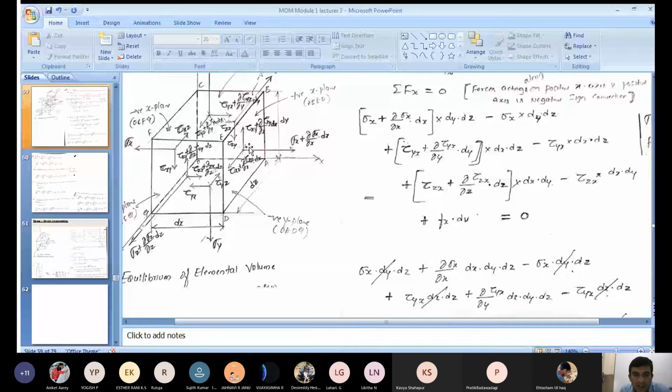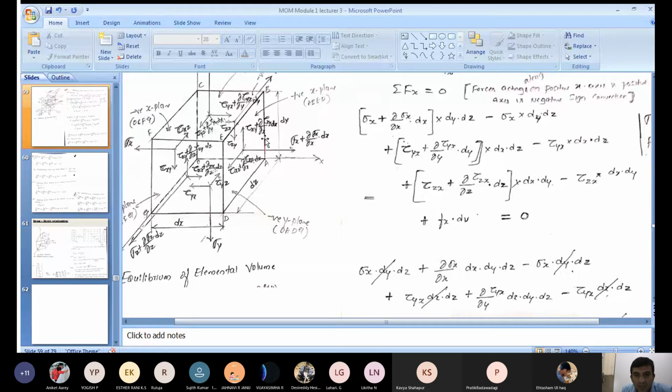Now which stress is acting along x direction? Only one stress is acting along x direction in the positive x plane, that is sigma x plus dou by dou x into sigma x into dx. This is a stress value. I want to convert it into force, which means multiplying by the area. What is the area normal to this one, ABED? That is dz into dy, or dy into dz.